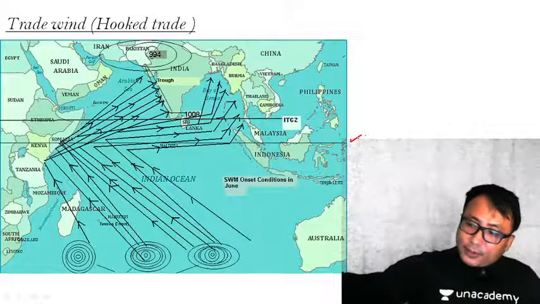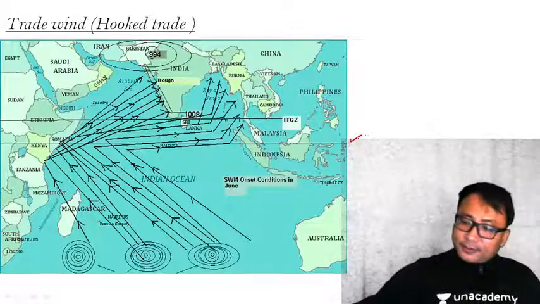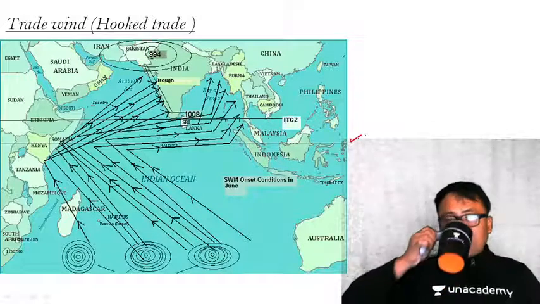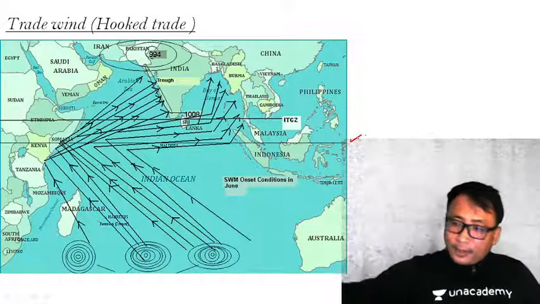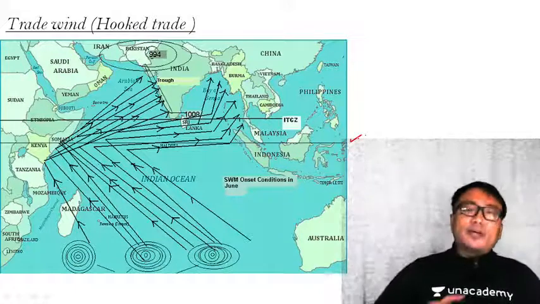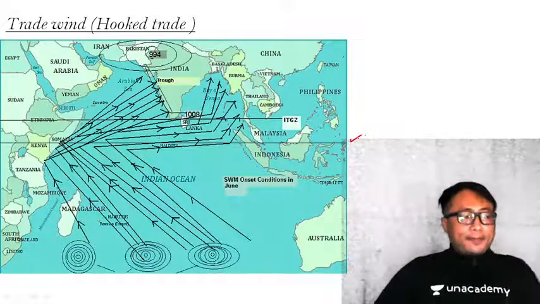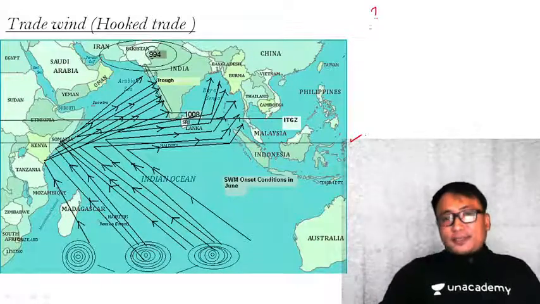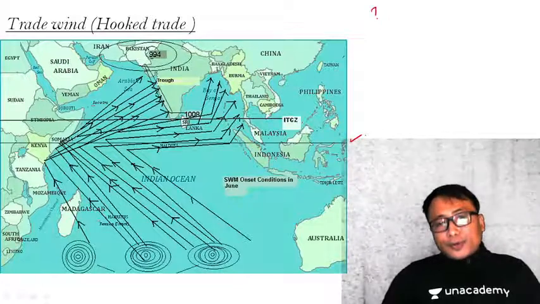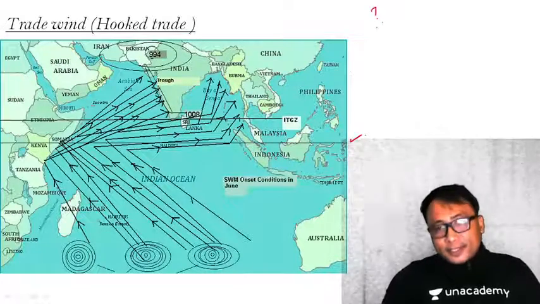Does the equator location change? Does the location of an equator change? That is the first question. The second question: does the location of the pressure belt change?